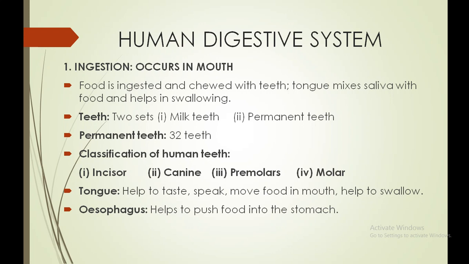Then moving to the next, premolars, which are flat teeth. Their function is to chew and crush the food. And the last one, with a wide grinding surface, is the molar. Its function is to grind the food. Next one is the tongue. The tongue's function is to identify taste. There are five tastes in total, which are tasted by the tongue.